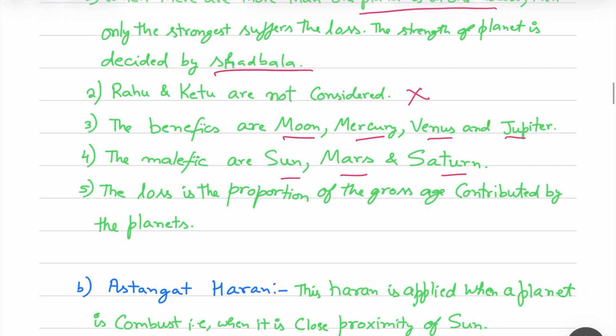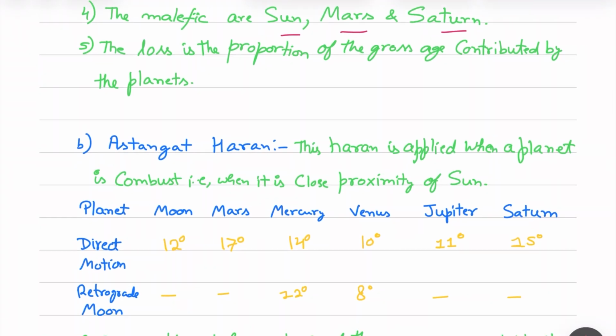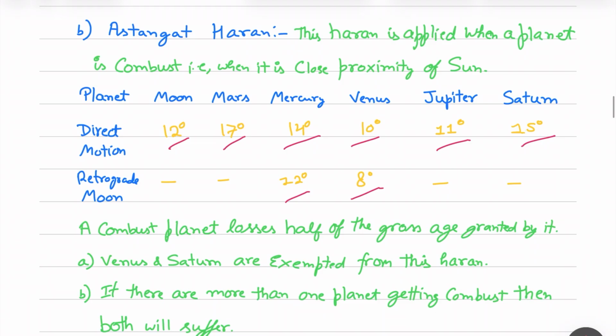The second type of Haran is Astkart Haran. Ast means combust. Whenever a planet reaches very near to the Sun, that planet combusts. So each planet combusts at a certain degree from the Sun. Moon within 12 degrees, Mars within 17 degrees, Mercury within 14 degrees when direct in motion and in retrograde within 12 degrees, Venus in direct motion within 10 degrees and in retrograde motion 8 degrees, Jupiter 11 degrees, and Saturn within 15 degrees. The effect is that the combust planet loses half of the gross age granted by it.